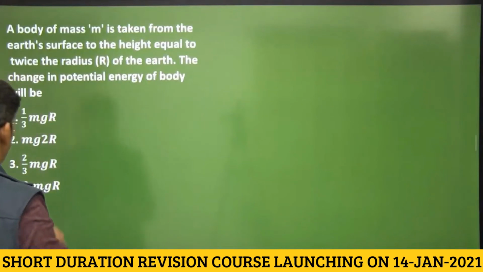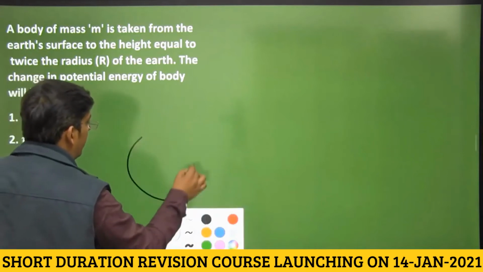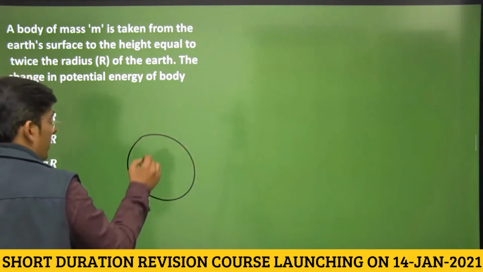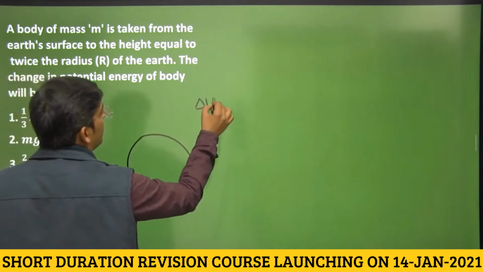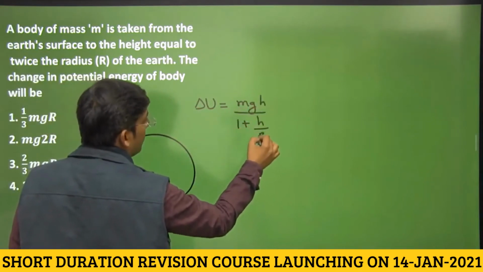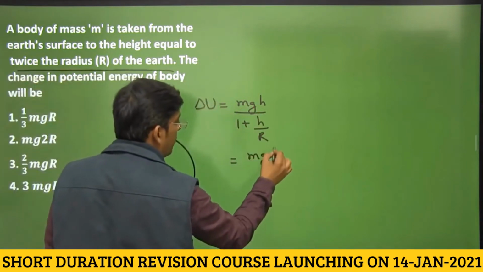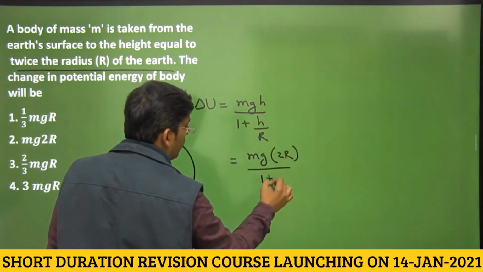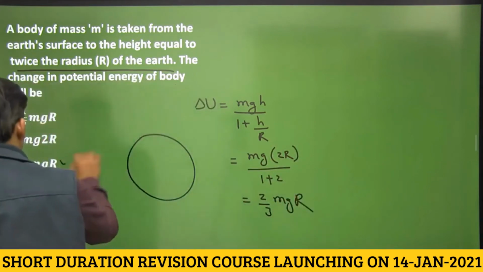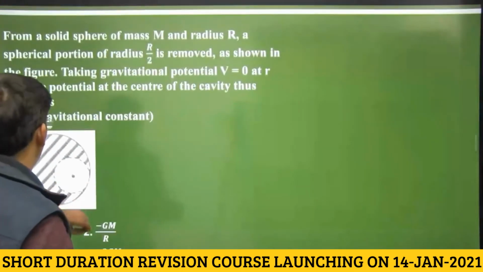A body of mass m is taken from earth's surface to the height equal to twice the radius of earth. Okay, you have to calculate the change in potential energy. We have the formula for change in potential energy, dear students, as mgh over 1 plus h by r, very important formula. Height is equal to twice the radius of the earth, so mg into 2r divided by 1 plus 2, this comes out to be 2 by 3 mgr, dear students. We have an option here? Yes, we have an option here. A very easy question. We have to be very quick while solving these questions.